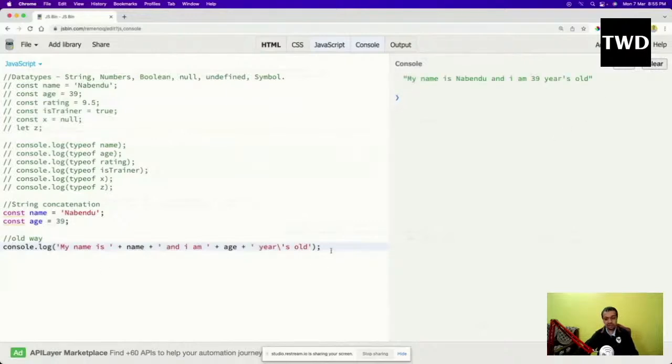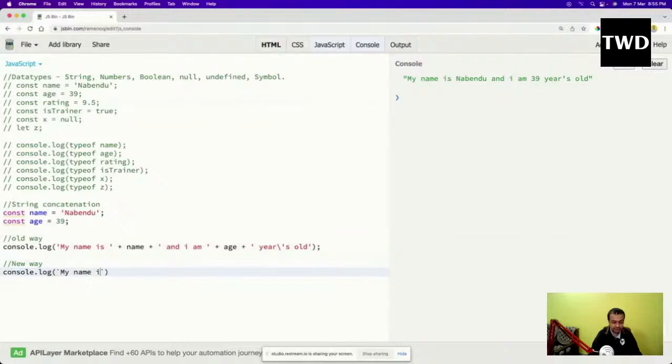So what is the new way? The new way is the ES6 way. As I told, I'm going to tell some of the ES6 things also. New way, console.log of. There is something known as tilde, which is beneath the escape key. So tilde is this, and this is the new way: my name is.